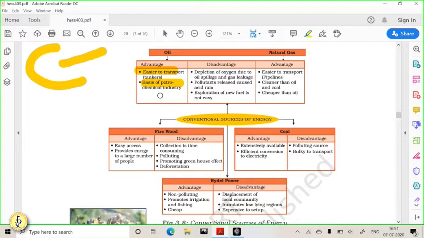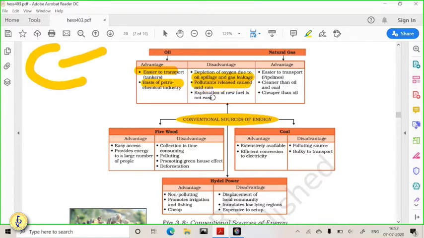It is also not climate friendly or environment friendly. Getting it? So because of the petroleum, oil spillage type of things happen in the ocean because of the accidents which happen in the ocean with big oil-carrying ships. So oil spillage is happening because of that. A huge amount of pollutants are released because of the burning of natural oil, this petroleum oil. So you know that the Taj Mahal is being corroded because of acid rain, which has formed because of the Mathura oil refinery. So acid rain is one of the phenomena of the burning of oil.